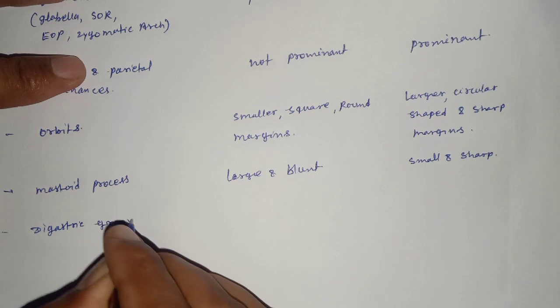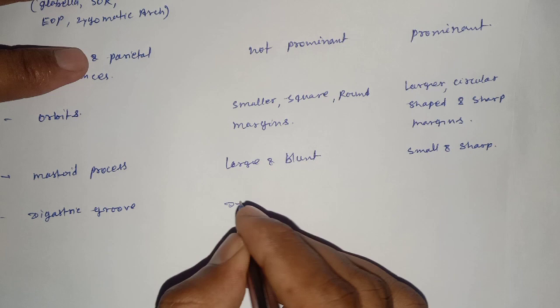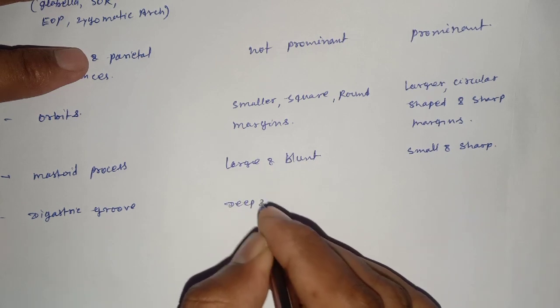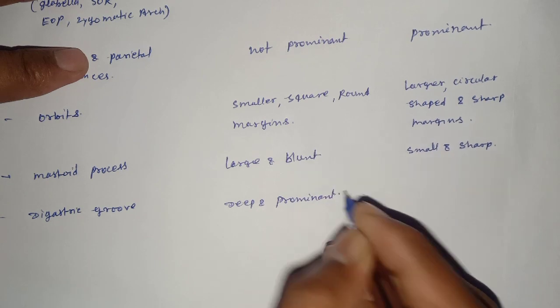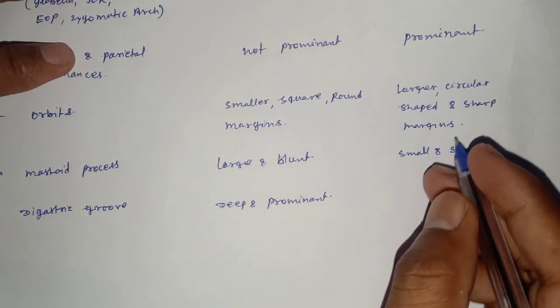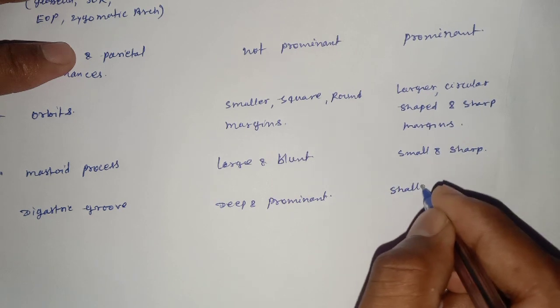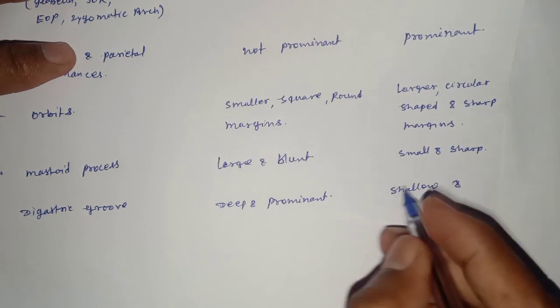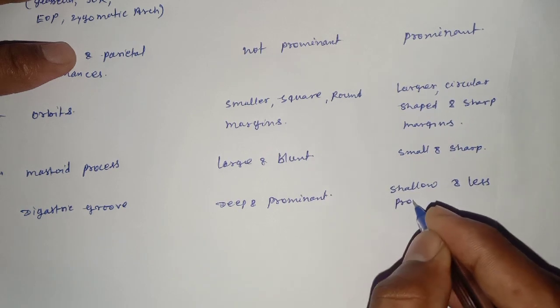Digastric groove in male is deep and prominent, and in females shallow and less prominent.